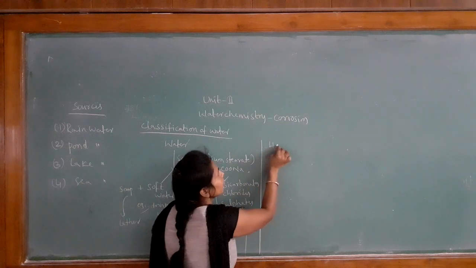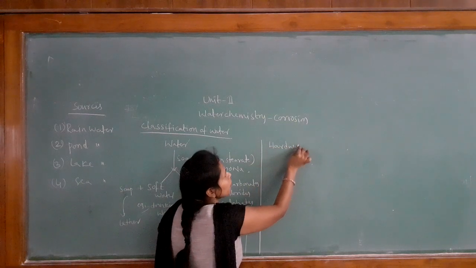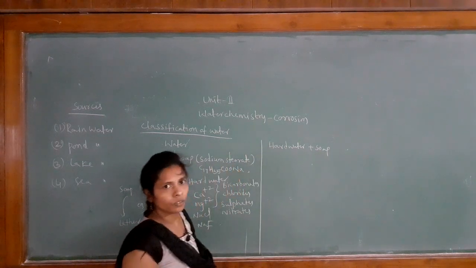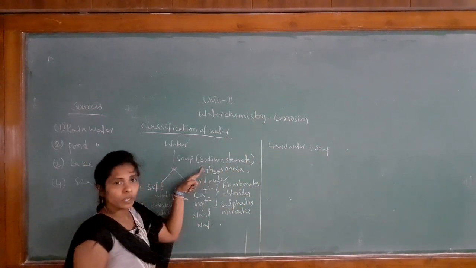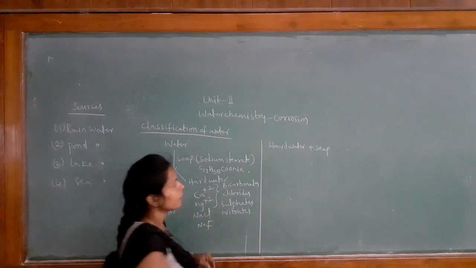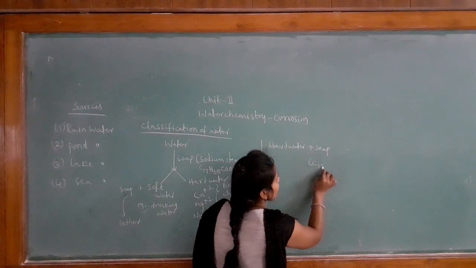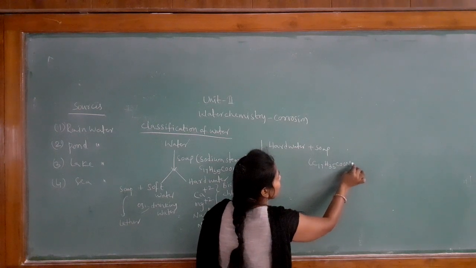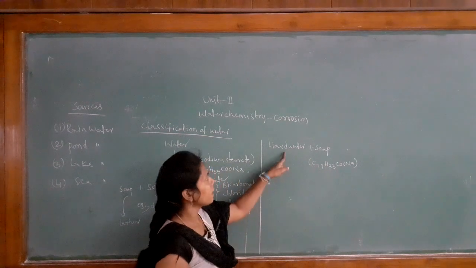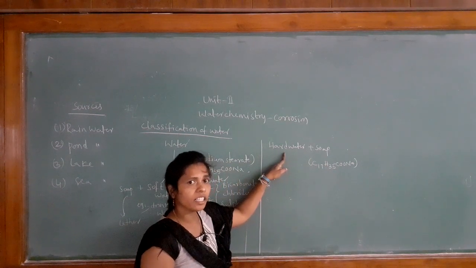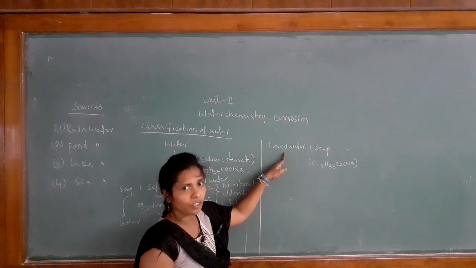When the soap is mixed with hard water, what is the formula of soap? Sodium stearate, that is C17H35COONa. So we can write C17H35COONa here, and here the hard water. Hard water mainly contains calcium +2 and magnesium +2 ions.